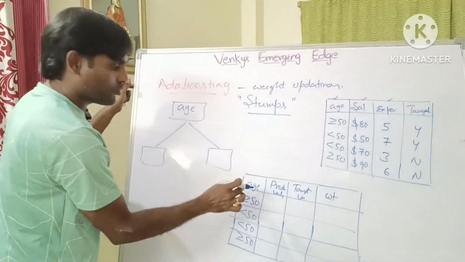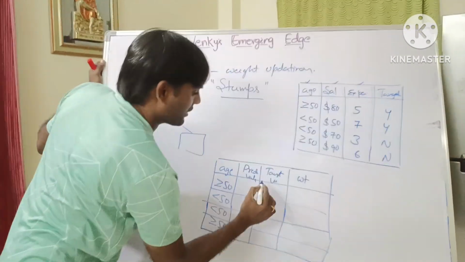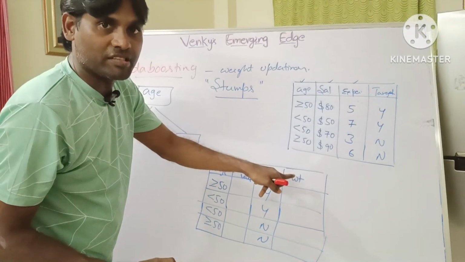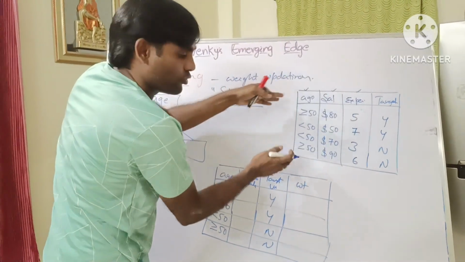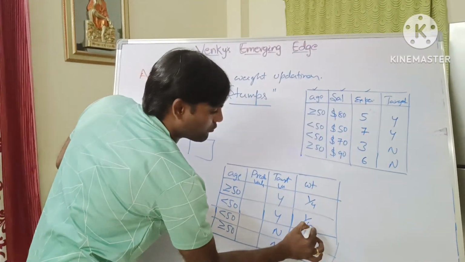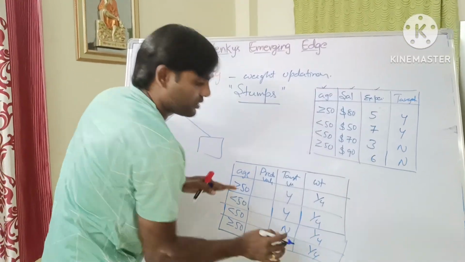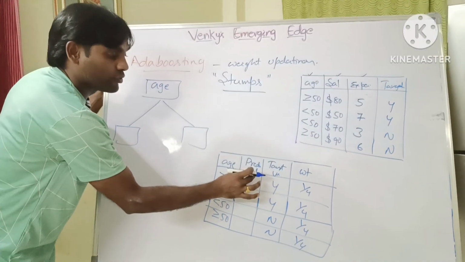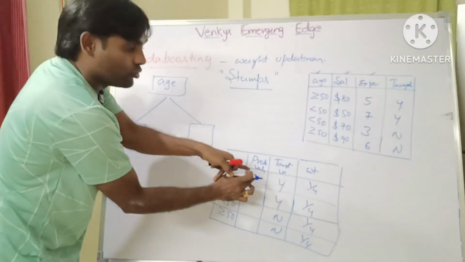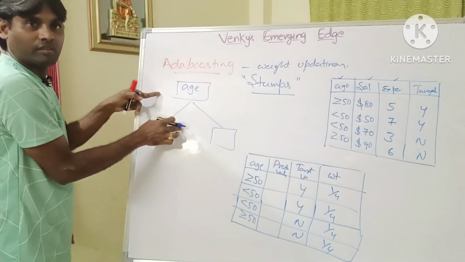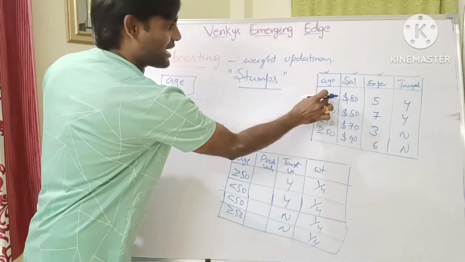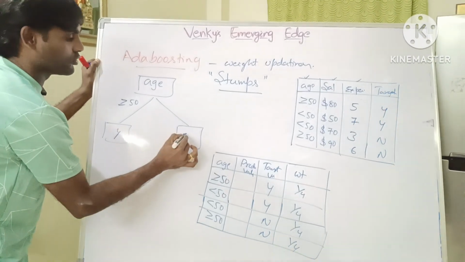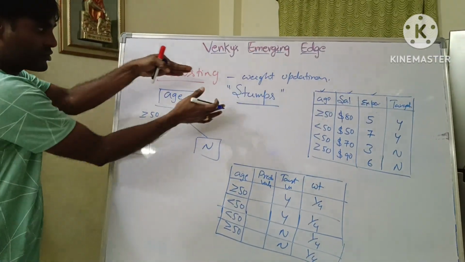Okay. So what about the target value? Yes, yes, no, no. What is the weight? We don't know the weight initially. So how many rows are there? 4. So that's why 1 by 4, 1 by 4, 1 by 4, 1 by 4. Is it clear? Now we need to update the weight, and first we need to find the predicted value. The predicted value is based only on the stump. What is the stump? Age greater than or equal to 50, then say yes, otherwise no. This is the actual stump.